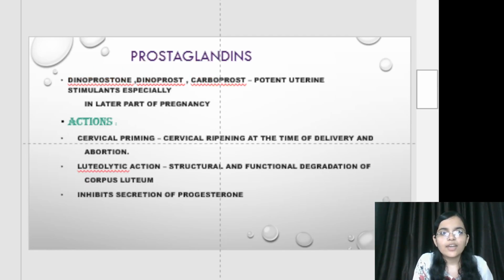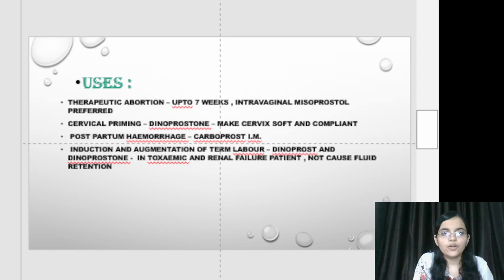Moving towards our next category, prostaglandins. It includes dinoprostone, dinoprost, and carboprost, which are potent uterine stimulants. They act mainly in later part of pregnancy. Action, it causes cervical priming. Cervical ripening at the time of delivery and abortion is facilitated by prostaglandins. Second, luteolytic action. They cause structural and functional degradation of corpus luteum. They also inhibit secretion of progesterone.